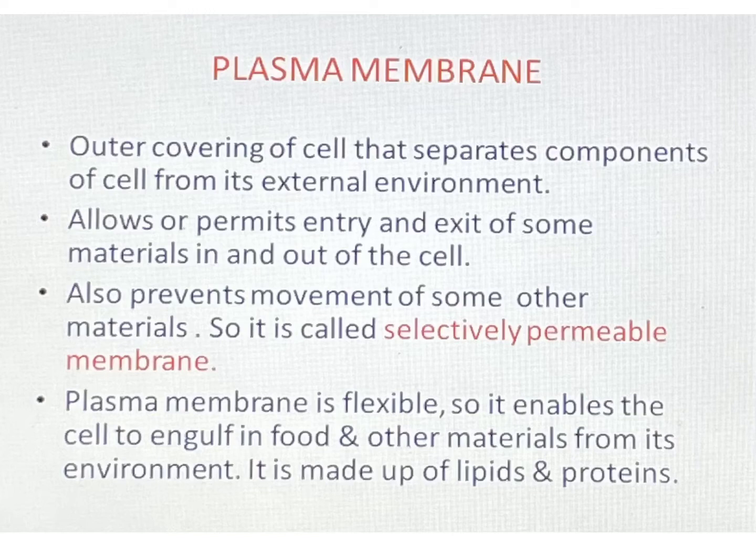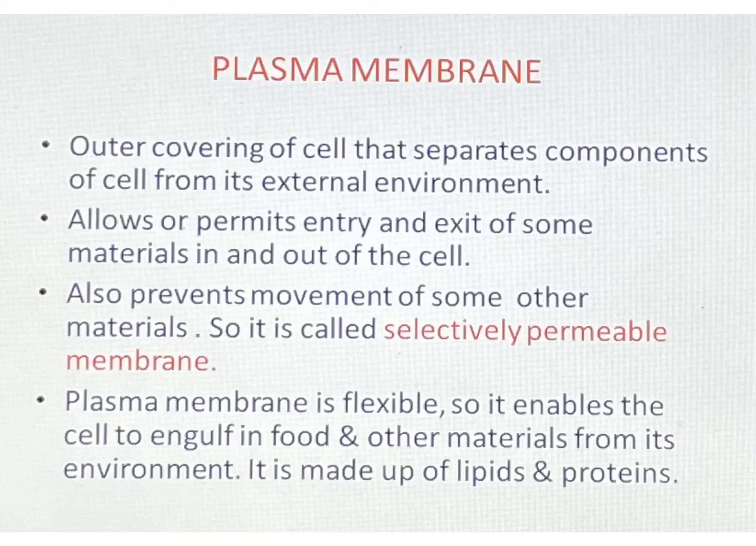Next, it allows or permits the entry and exit of some of the materials in and out of the cell. It also prevents the movement of some other materials. So it is called a selectively permeable membrane. That is, the selection of which material will enter inside the cell and which material will come out of the cell is done by the plasma membrane. So it is known as a selectively permeable membrane.